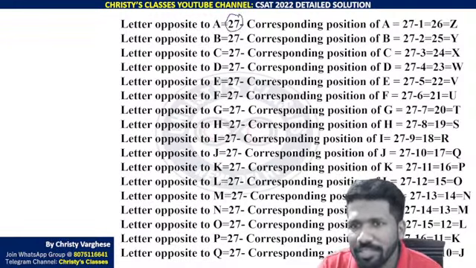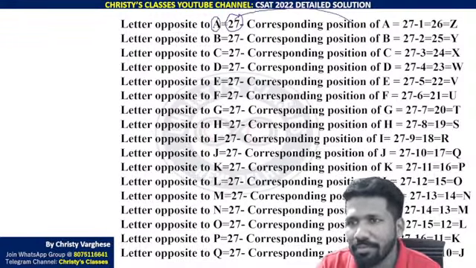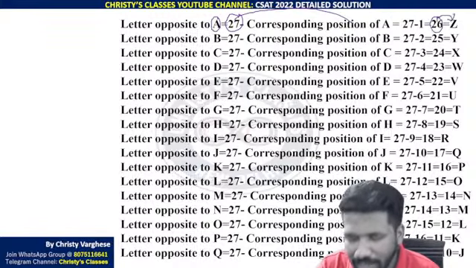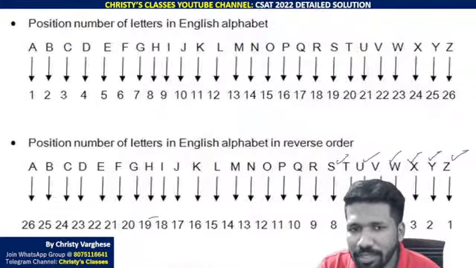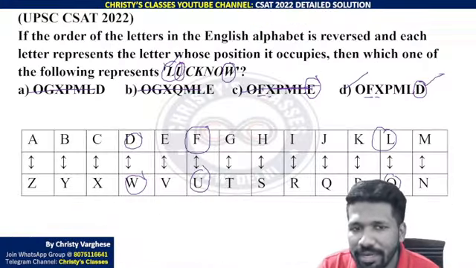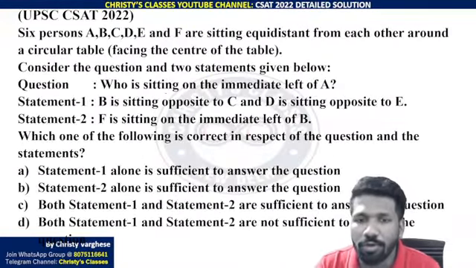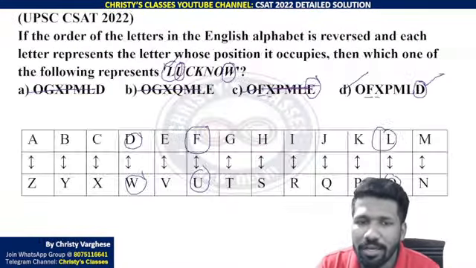You can do 27 minus that letter. Like A's equivalent is 27 minus A. 27 minus A is 26, that is, the 26th letter is Z. Are you understanding? That way also you can do. Like here, for example, L. You should know what is the corresponding letter for L.